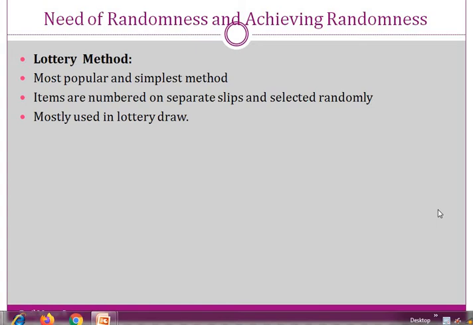Today we will study the need of randomness and achieving randomness. In that there is a method which is used to achieve randomness, that is called the lottery method. So what is this lottery method? This lottery method is nothing but the most popular and simplest method.